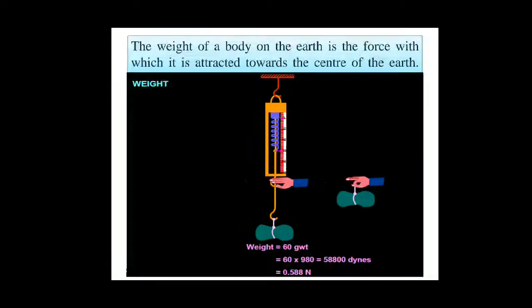So this was about the quantity mass. Now another quantity which we get confused with mass is weight. So what is weight? The weight of a body on Earth is actually the force with which it is attracted towards the center of Earth.